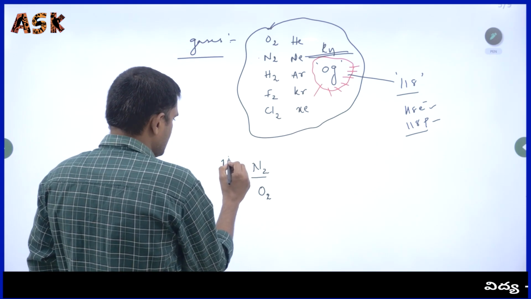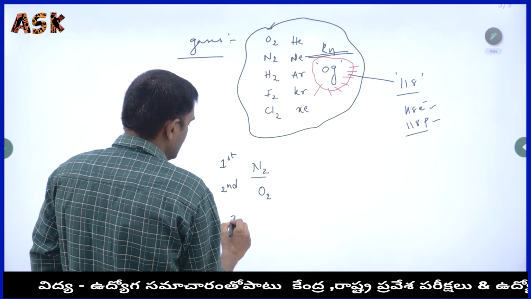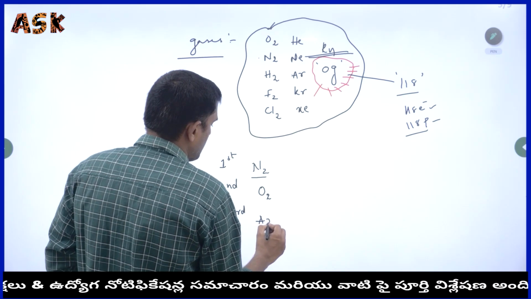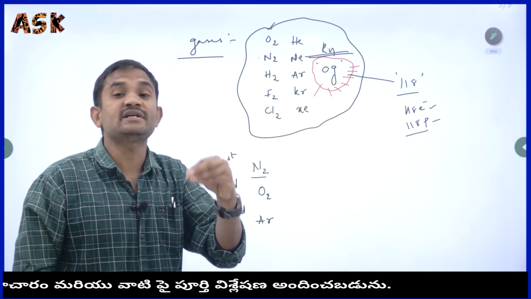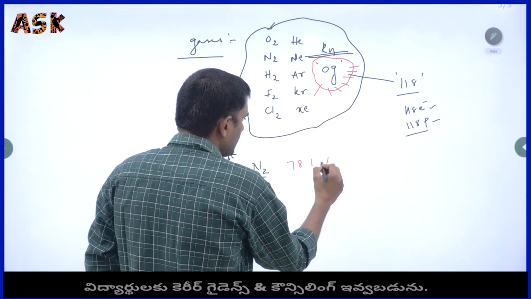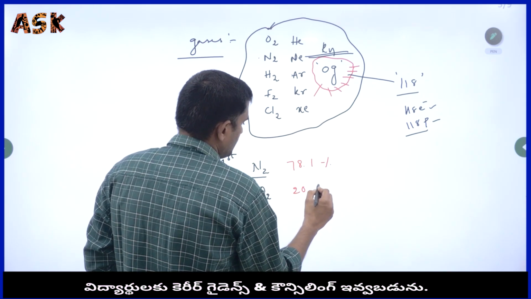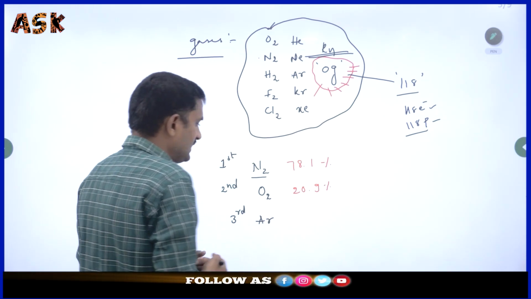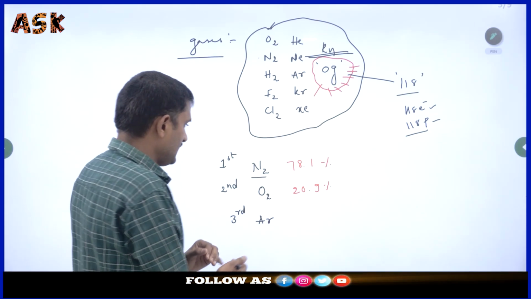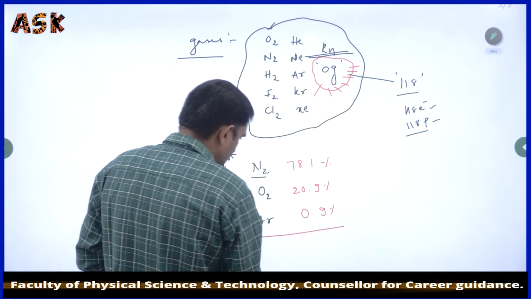The third highest percentage in the atmosphere is argon. What is the percentage of nitrogen? 78.1 percent in the atmosphere. Oxygen is 20.9 percent, and argon is 0.9 percent. These are the percentages.